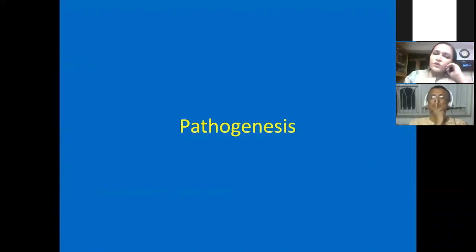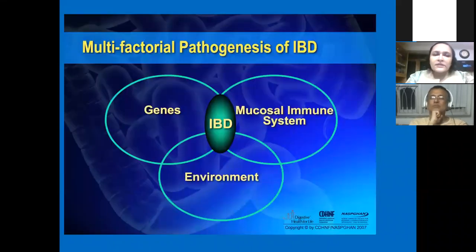So what is the pathogenesis? As a whole, the pathogenesis is multifactorial, except the very early onset, which I will come to later on. So mostly it's some genetic predisposition with mucosal immune system abnormality, especially involving the microbiota, and then environmental factors. Environmental factors might involve dietary factors as well as other environmental influences.